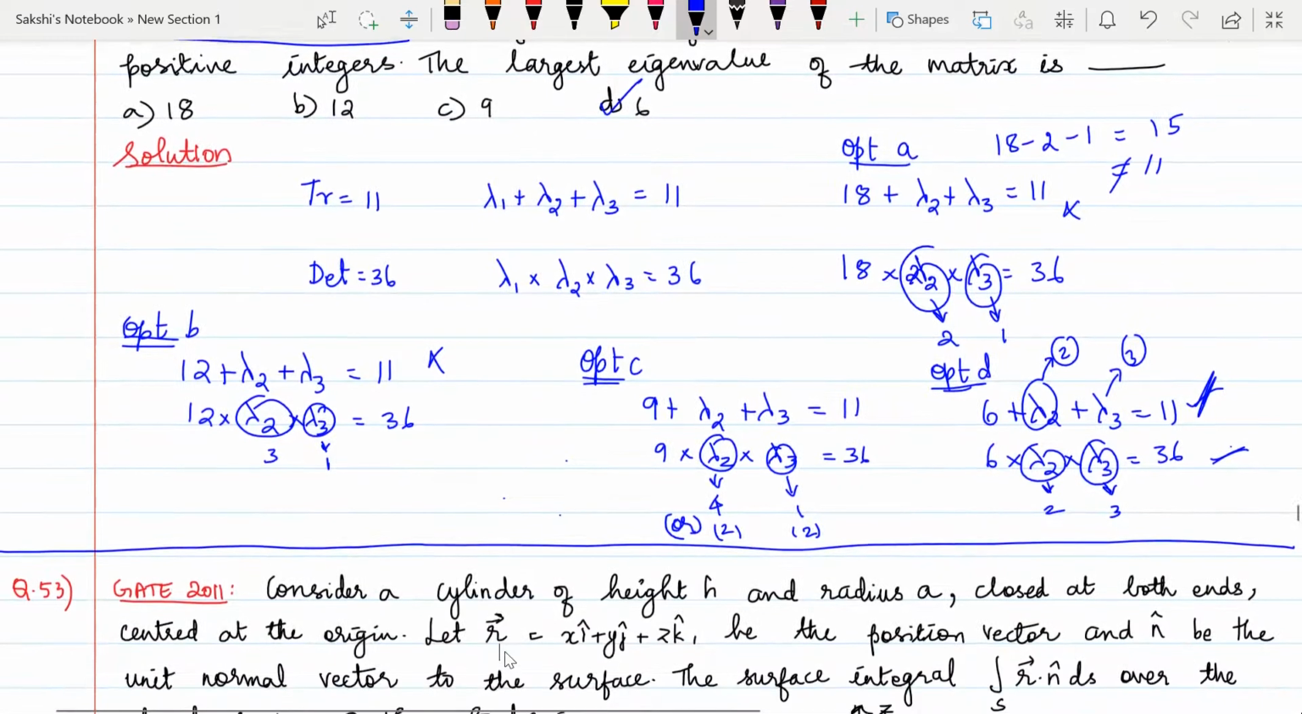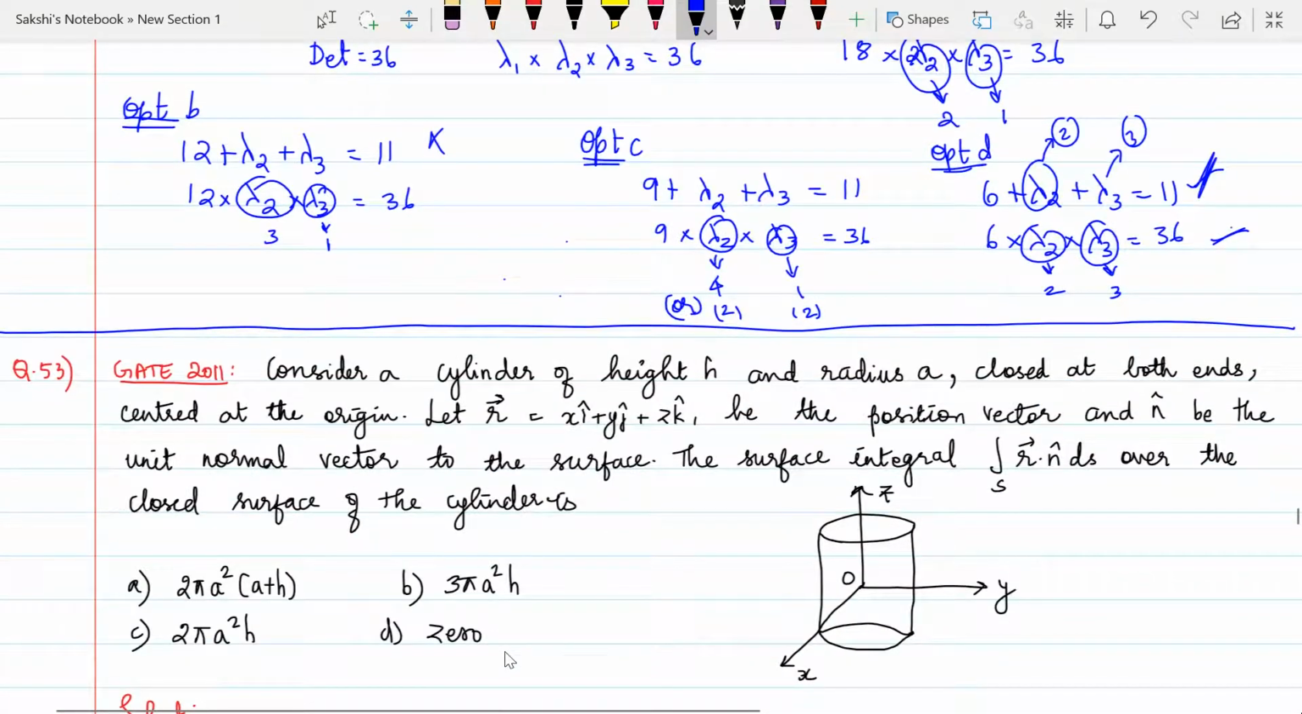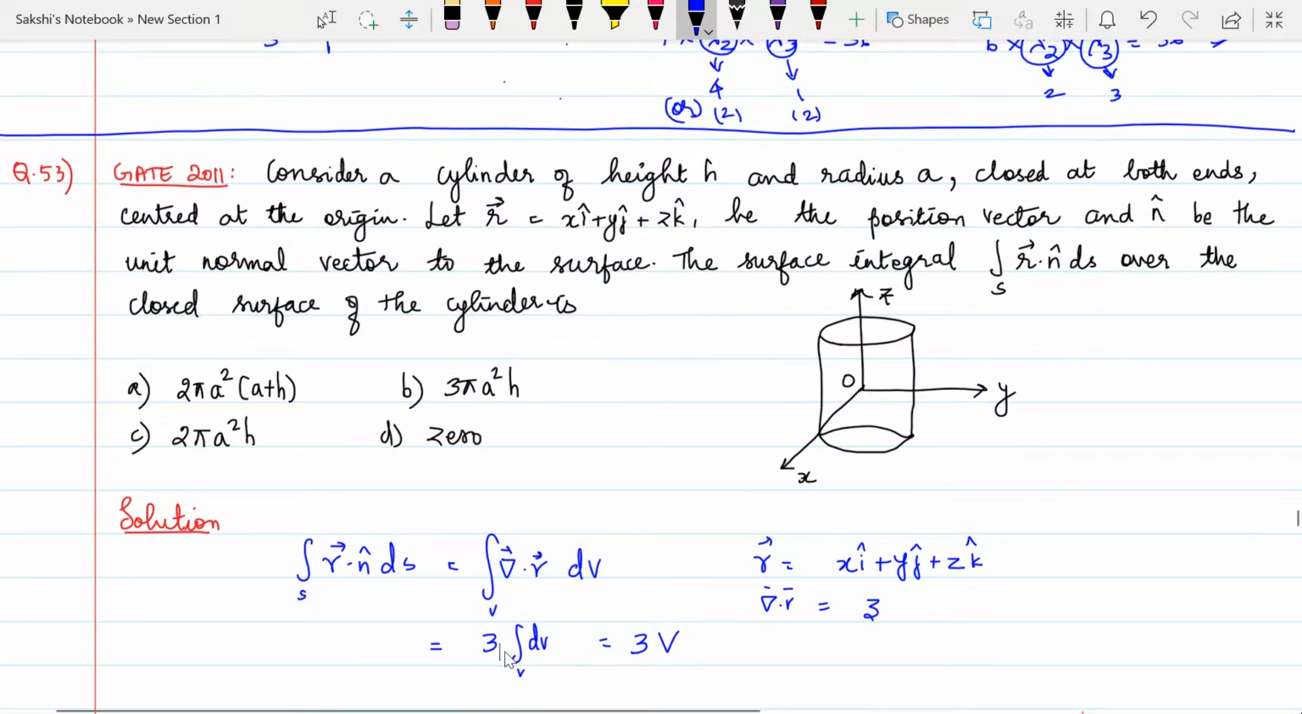So let us see the 53rd question, which is from vectors, a very easy question. Here, consider a cylinder of height h. You are given a cylinder of height h and radius a, which is closed at both the ends, and r vector is the position vector here. N vector is a unit normal. And now we have to find the surface integral r vector dot n cap ds over the closed surface of the cylinder.